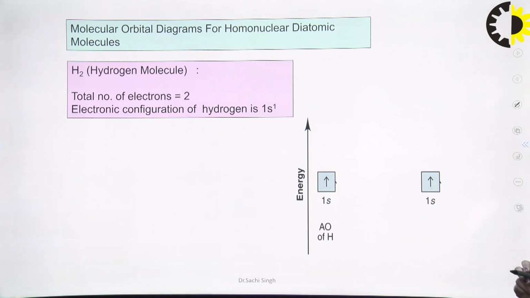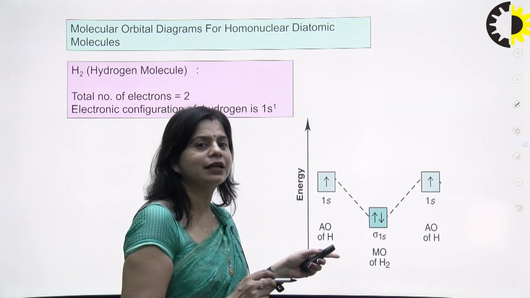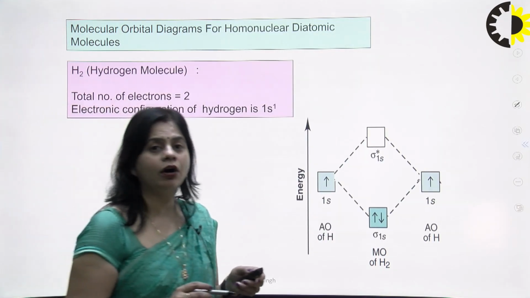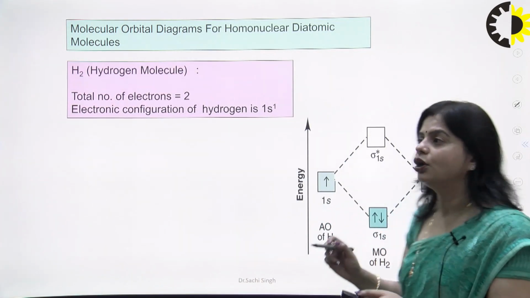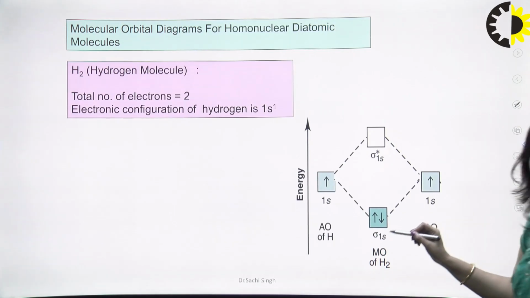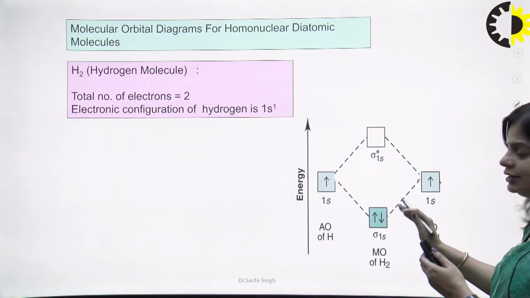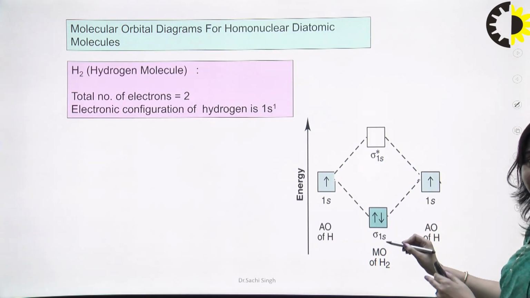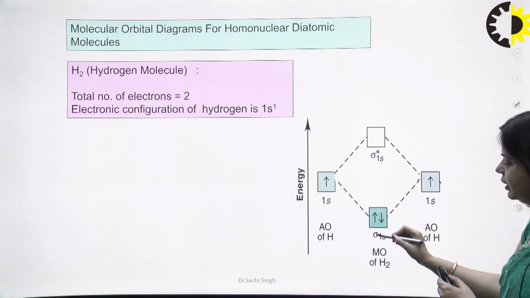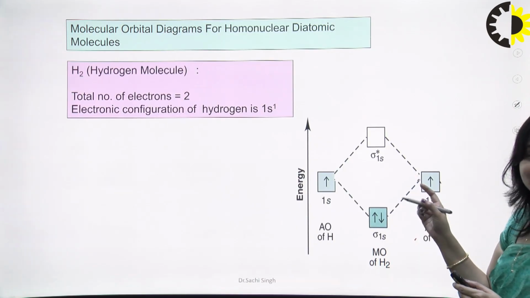When the 1s orbitals combine, there is formation of a bonding molecular orbital and then an anti-bonding molecular orbital. Electrons fill firstly the one having lower energy, so firstly sigma 1s and then sigma star 1s. There are only 2 electrons, so they fill in sigma 1s and sigma star 1s is vacant.